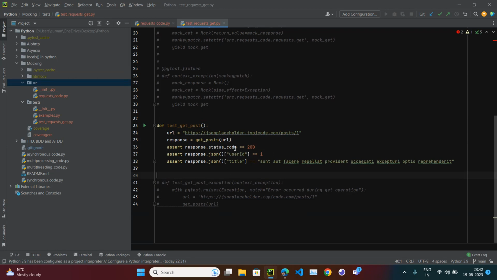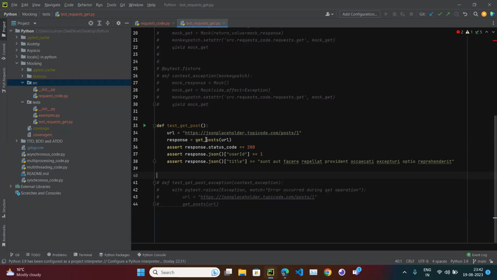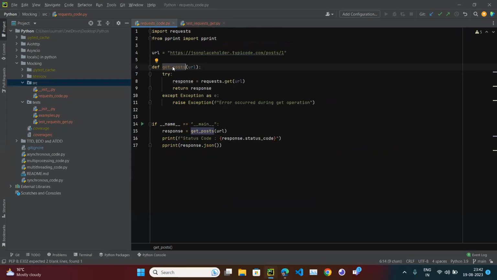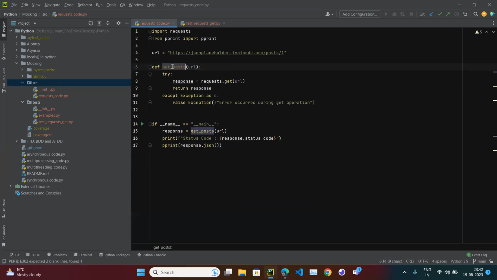All right. So how are we going to do that? The answer is we have to mock. But what do we have to mock? The function which is creating the problem, that we have to mock. So which function is creating the problem? We are calling get_post. Okay, so get_post is called here, and now it will come here to requests.get. So this function is creating the problem, right?